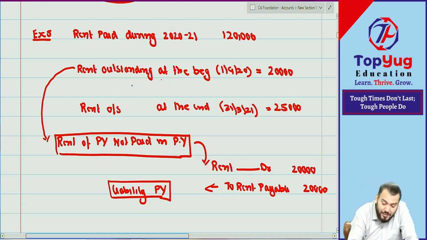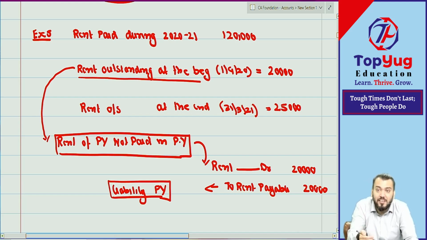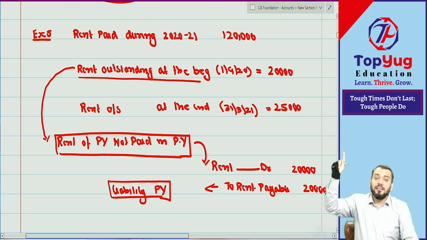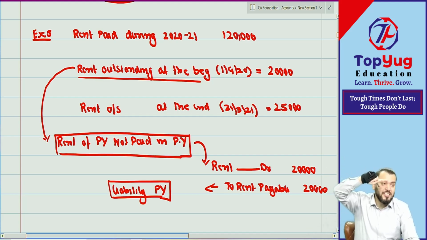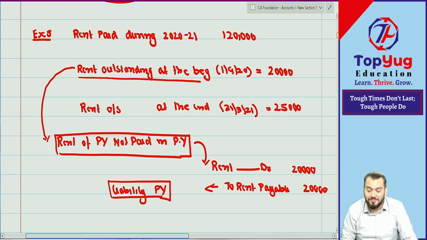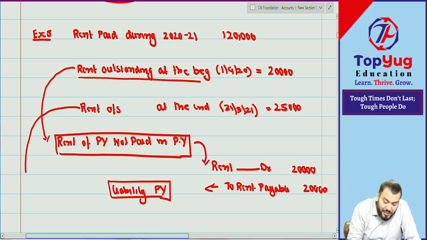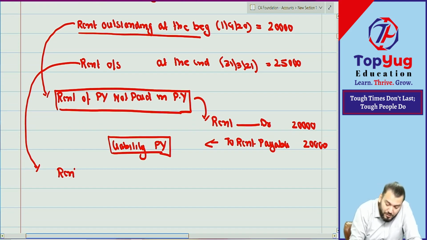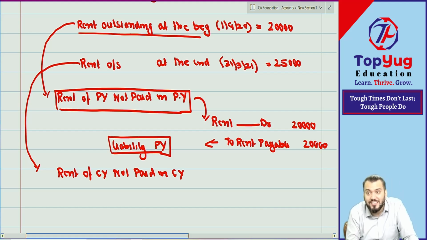So rent outstanding at the beginning means it was payable for previous year. The expense of previous year, not paid in previous year, will be paid in current year. And rent outstanding at the end means rent of current year not paid in current year, so it will be payable in next year.